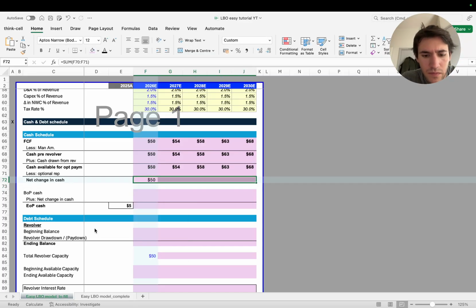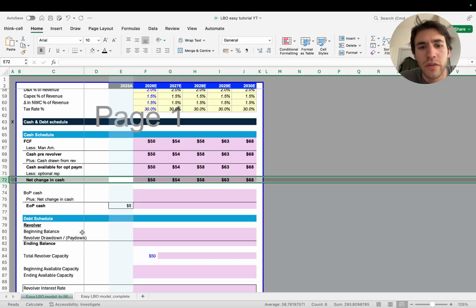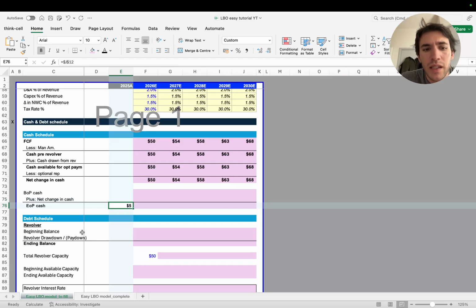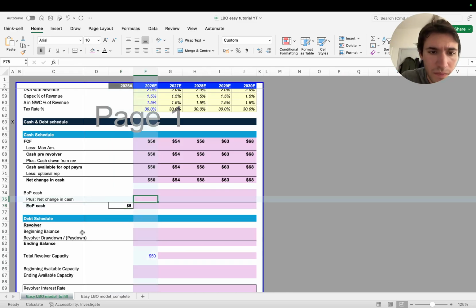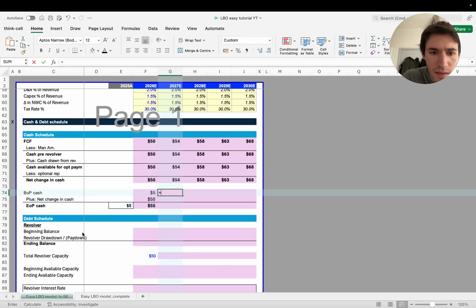Once that is done, this is the amount of cash, net change in cash. Let's fill in also this formula here, because what's important to understand is that this is a change in cash. This is not the actual amount of cash that I have left each year in my balance sheet. So what I do here is that I already know in my balance sheet, once I've acquired the company, it has kept that $5 million of cash, which is the minimum needed to keep the business working. So that is going to be my starting point. So if I start with 5, then I add this amount of cash, sum the two, and next year I'm going to have 55.